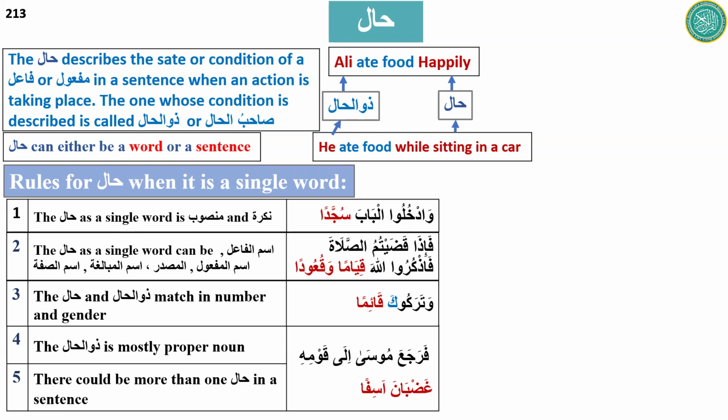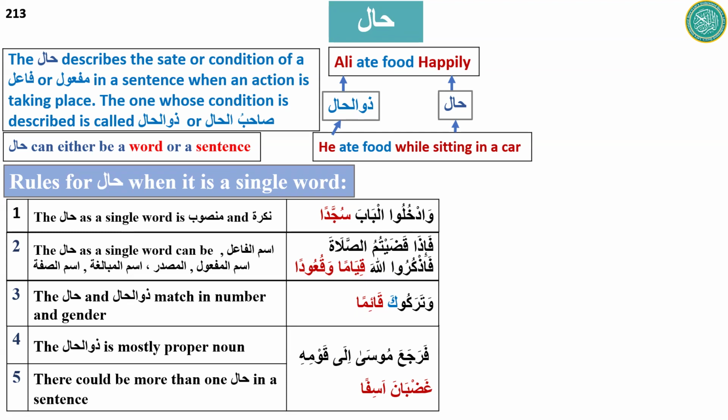Then Musa returned towards his nation extremely angry, grieving. Ghadbana is the first hal and Asifa is the second hal. So there are two hals in it.